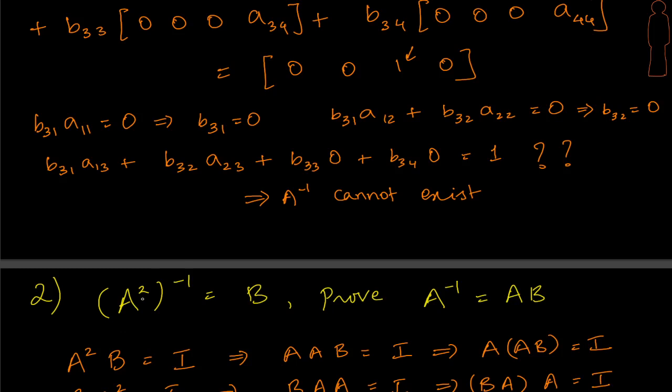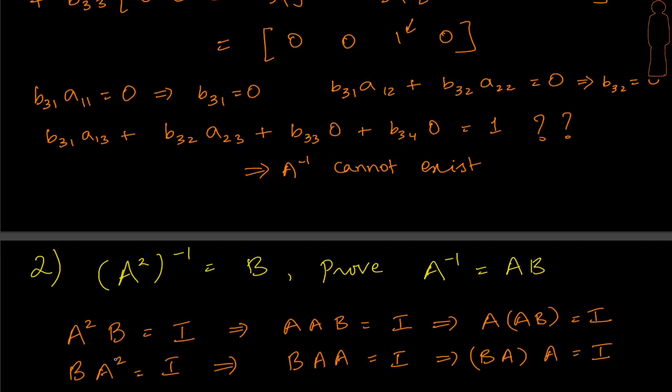Since we are given that A squared inverse equal to B, let's just write this simple equation: A squared B is equal to I. We know that because B is the inverse of A squared. So let's expand on this. A times A times B is equal to I, and if you put the parenthesis around the AB here, what do we get? A times AB is got to be I, right? And therefore it's clear that AB is behaving like the inverse of A, right? A times this is giving me the identity, so it's got to be the inverse.